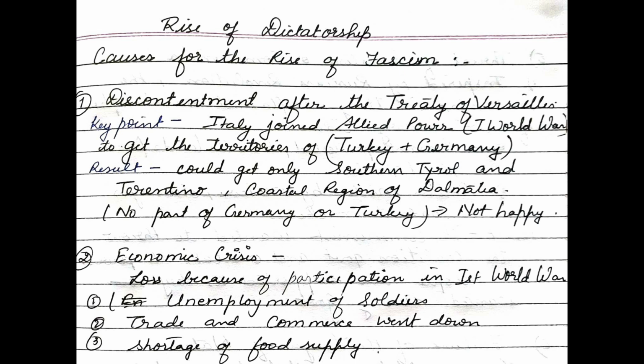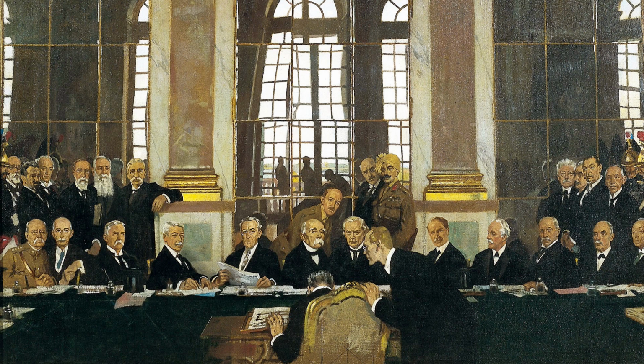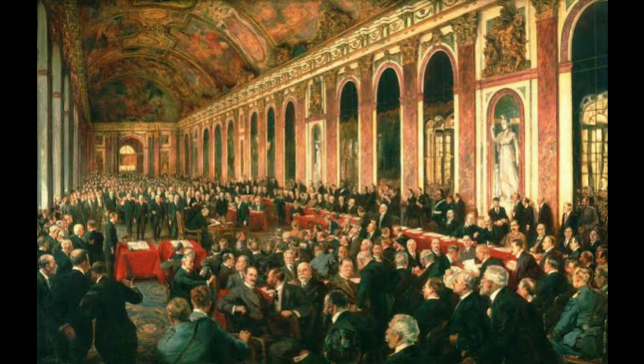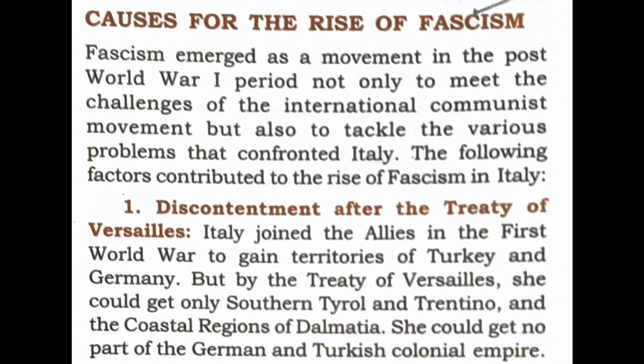But what happened is that, according to the Treaty of Versailles, Italy had to be satisfied only with the southern Tyrol, Trentino and the coastal region of Dalmatia. One thing is to be understood here: no part of Germany or Turkey was given to it, and the discontentment could be seen and gave path for fascism.